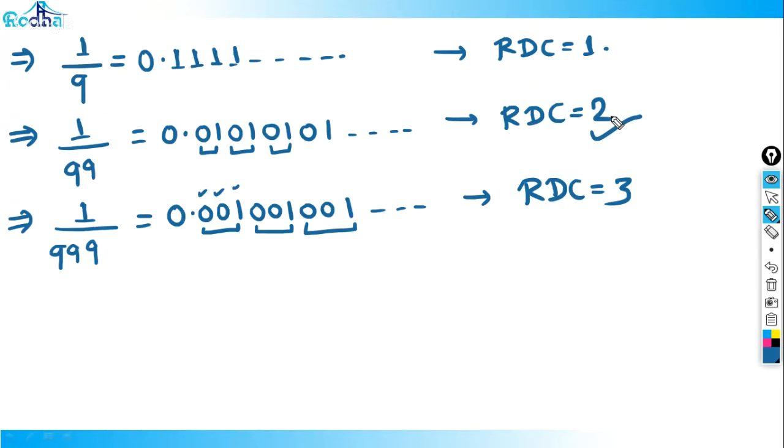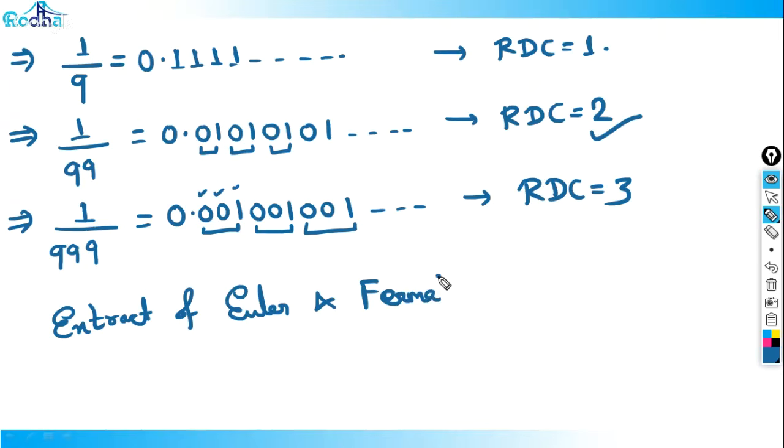RDC is 2. All getting this fine? So now, when you have this concept here, I'll tell you the extract of Euler's and Fermat's little theorem, right? We're not going to discuss these theorems actually.